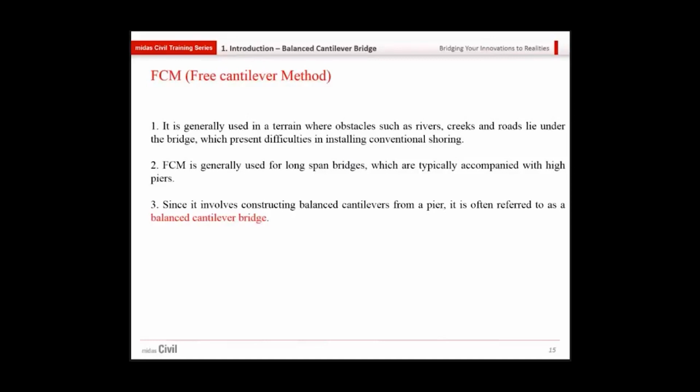So the free cantilever method, where is it used? We can say it is generally used in terrain where obstacles such as rivers, creeks and roads lie under the bridge, where the accessibility is less. So we need a method where we need not reach the ground, which presents difficulty in installing conventional shoring. FCM is generally used for long span bridges, which are typically accompanied with high piers. Since it involves constructing a balanced cantilever from a pier, it is often referred to as a balanced cantilever bridge. So we can call it a balanced cantilever bridge or free cantilever method.